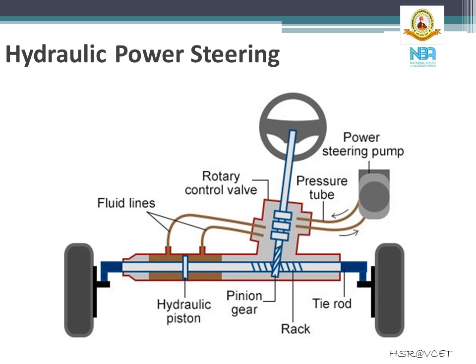The figure on the slide shows you the schematic representation of a hydraulic power steering system. Here you have a hydraulic pump assembly, shown as the power steering pump in the figure.